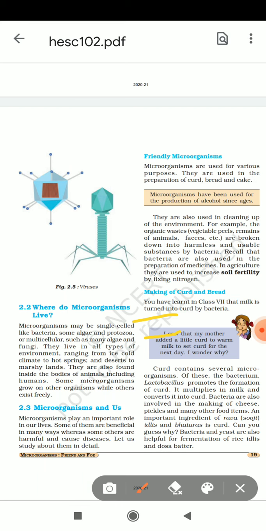Some microorganisms grow on other organisms while others exist freely. Microorganisms and us, सूक्ष्म जीव और हम, we are going to study now.